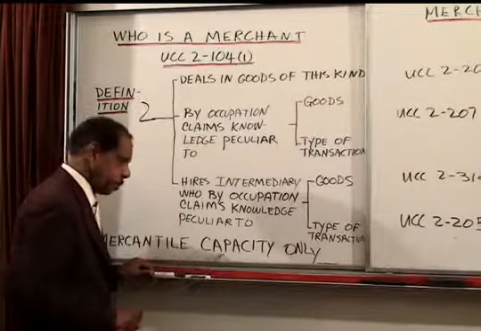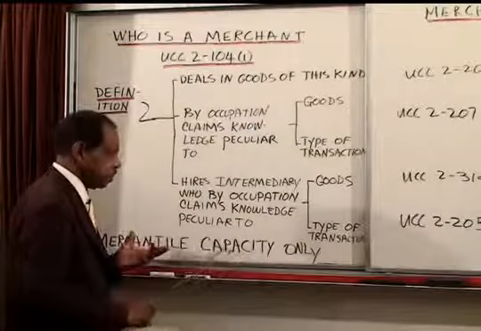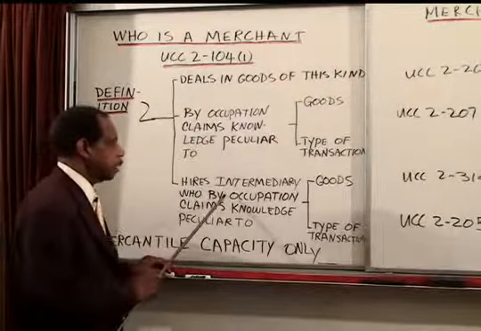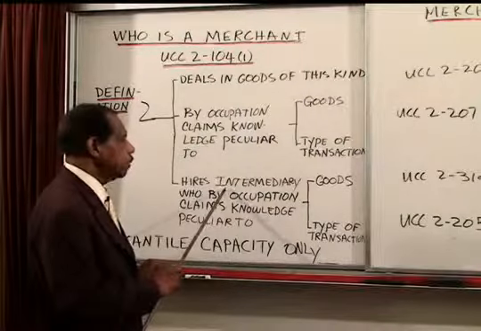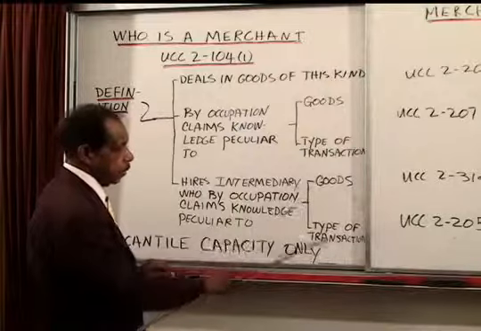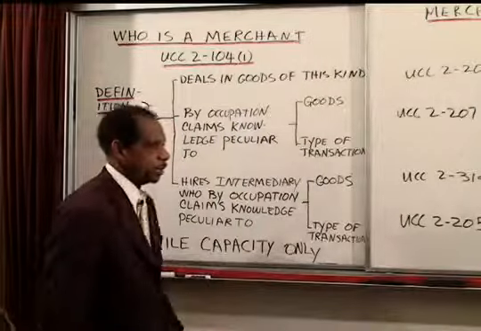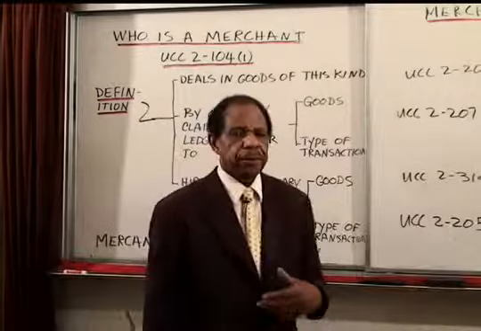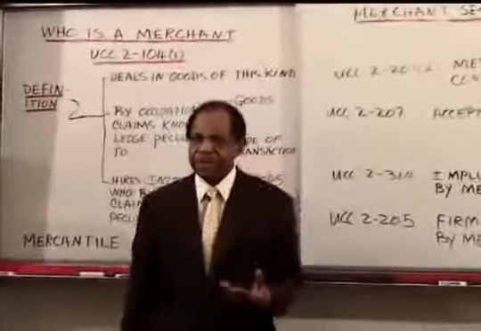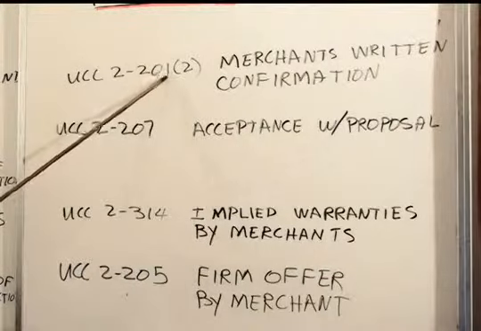And there's some uncertainty about exactly what that means, but it doesn't matter. On examination, just make arguments on both sides. And then one who hires an intermediary will be treated as a merchant if the intermediary has knowledge peculiar to the goods or the type of transaction. So that's how the Uniform Commercial Code defines a merchant, and here are the code sections which are tested.